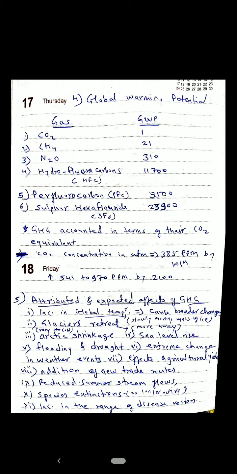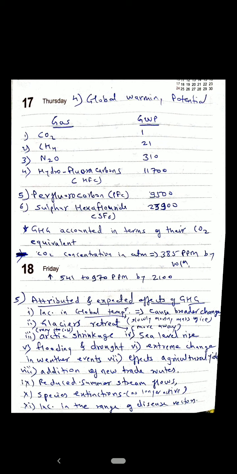So what is the CO2 concentration in the atmosphere? It is 385 ppm by volume, and it will increase to 541 to 970 ppm by 2100. As you can see today, the CO2 content in India is around 1 ton CO2 equivalent.